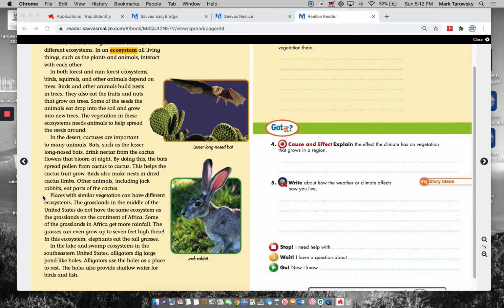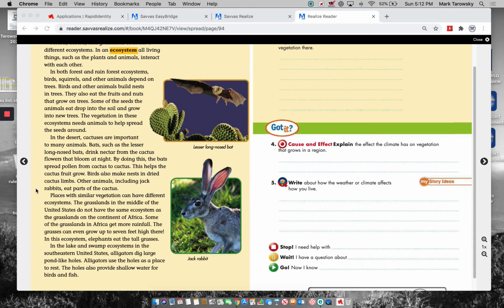In the desert, cactuses are important to many animals. Bats, such as the lesser long-nosed bats, drink nectar from the cactus flowers that bloom at night. By doing this, the bats spread pollen from cactus to cactus. This helps the cactus grow. Birds also make nests in dried cactus limbs. Other animals, including jackrabbits, eat parts of the cactus.